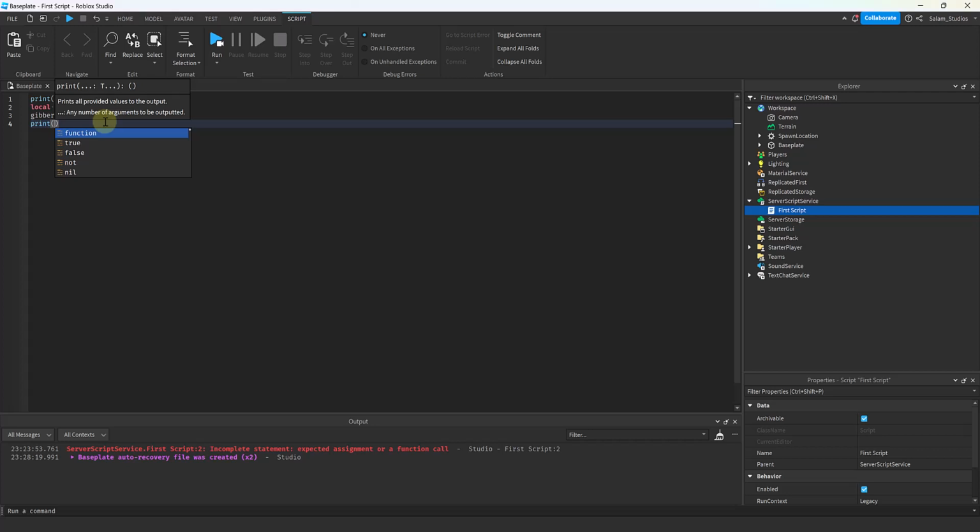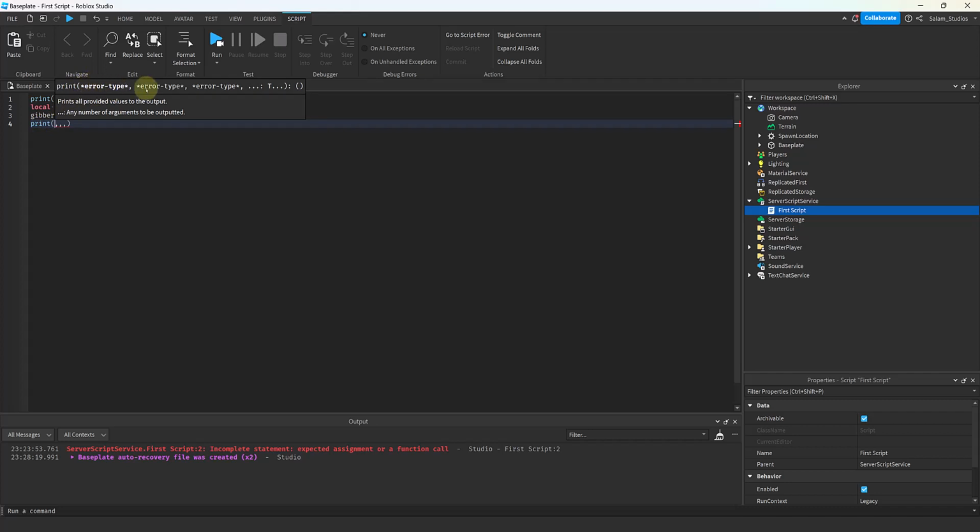The print function can accept any amount of input inside of the parentheses. To add multiple inputs, you can separate them by commas. So comma, comma, comma, all right? But it can only, so we said there are only 4 data types, right? So the input needs to be one of those data types. So as you can see, we can't have it empty. We need to input, and so it gives you an error over here.